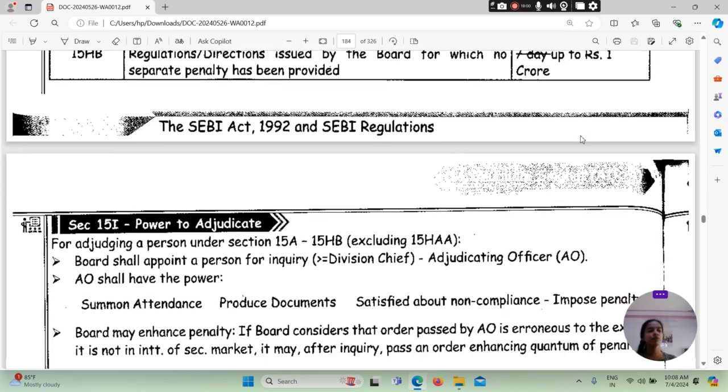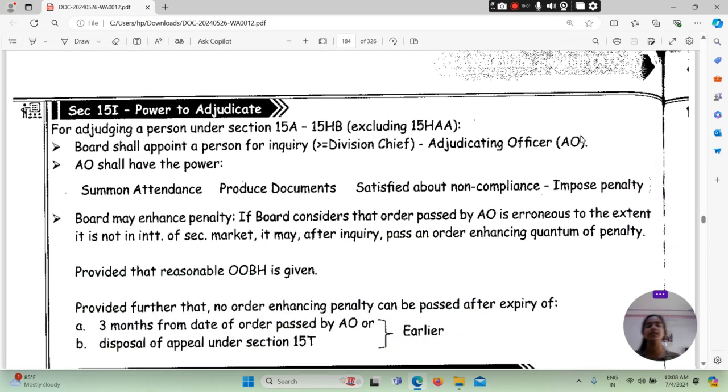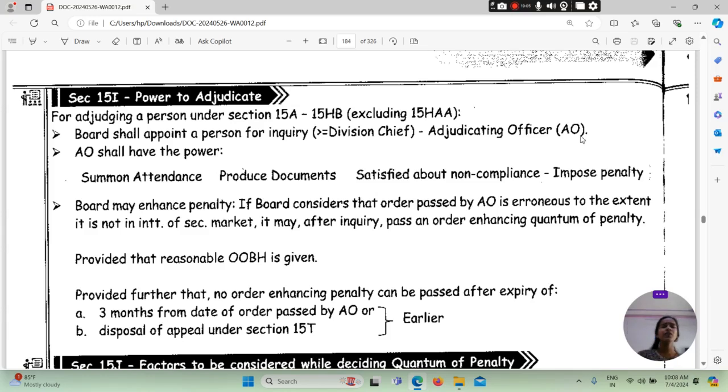उसके बाद section 15I, power to adjudicate. What will be the power to adjudicate? For adjudicating a person under section 15A to 15HB excluding 15HAA, board shall appoint a person for inquiry, who is greater than or equal to division chief, as adjudicating officer. AO shall have the power to summon attendance, produce documents, satisfy about non-compliance, impose penalty.